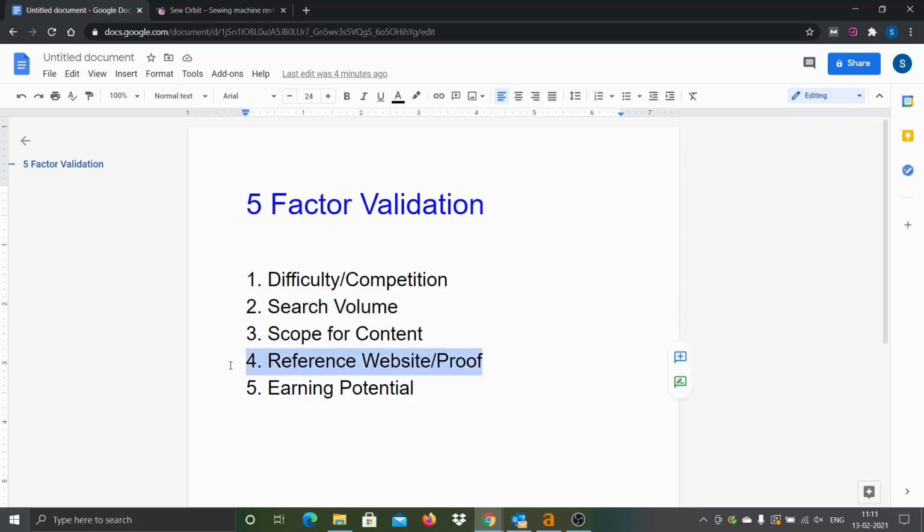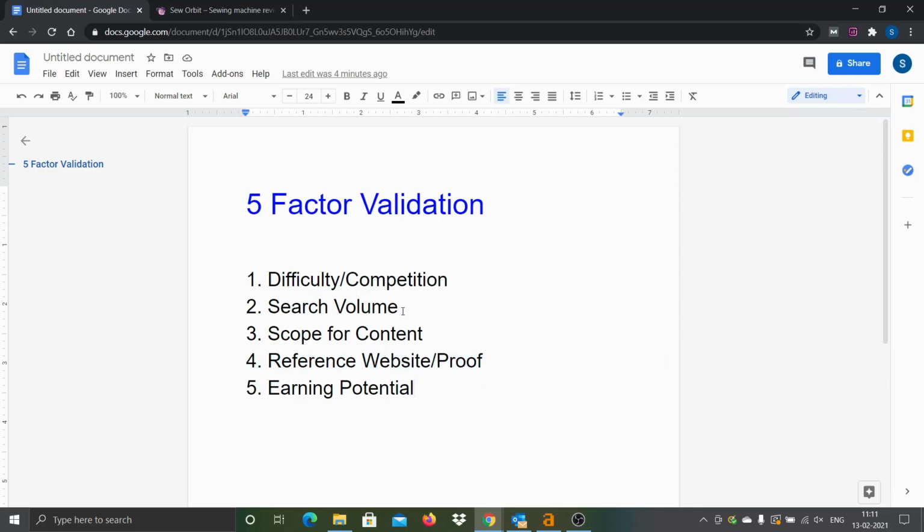And then the most important thing, the fourth point, is do we have any website with low domain authority still performing well related to this particular micro niche? And the final point is, how is the earning potential? We will check the traffic value of the site or reference site, and then estimate roughly what the earning potential would be. These are the 5 things that we are going to cover in this video.